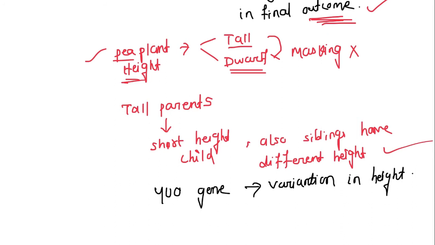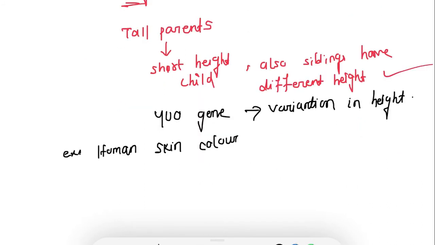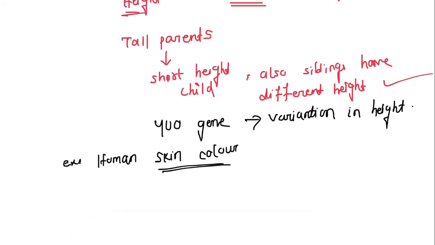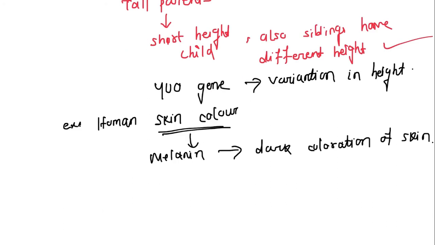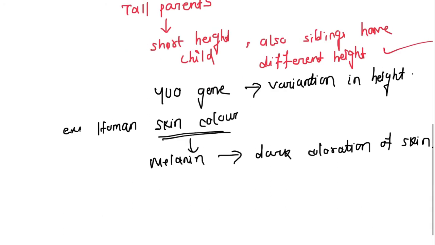Let's take another example, like human skin color. Like human height, human skin color also differs from individual to individual. Even parents have children with different skin colors, right? Why? That is because human skin color is controlled by many genes. Skin color is controlled by the pigment melanin, which is responsible for the dark coloration of skin. Let's say the skin color in humans is controlled by three genes.